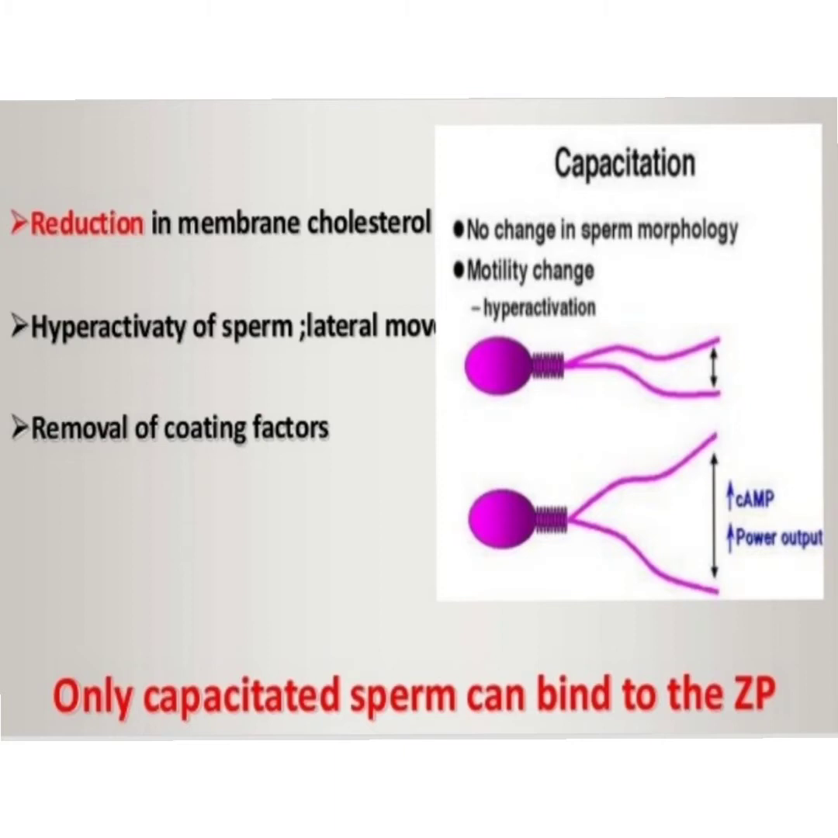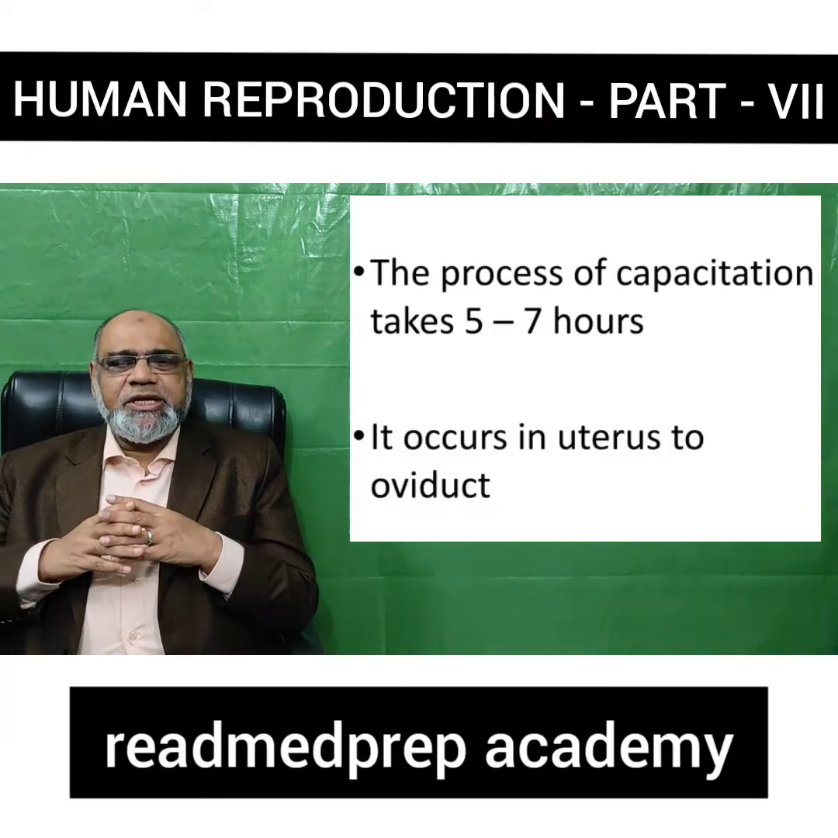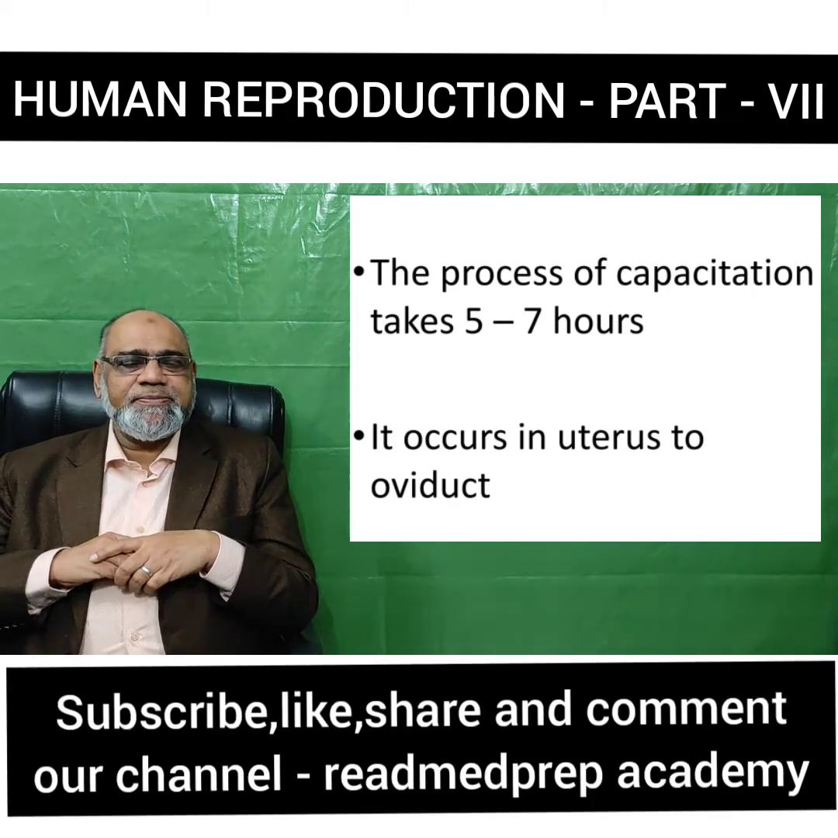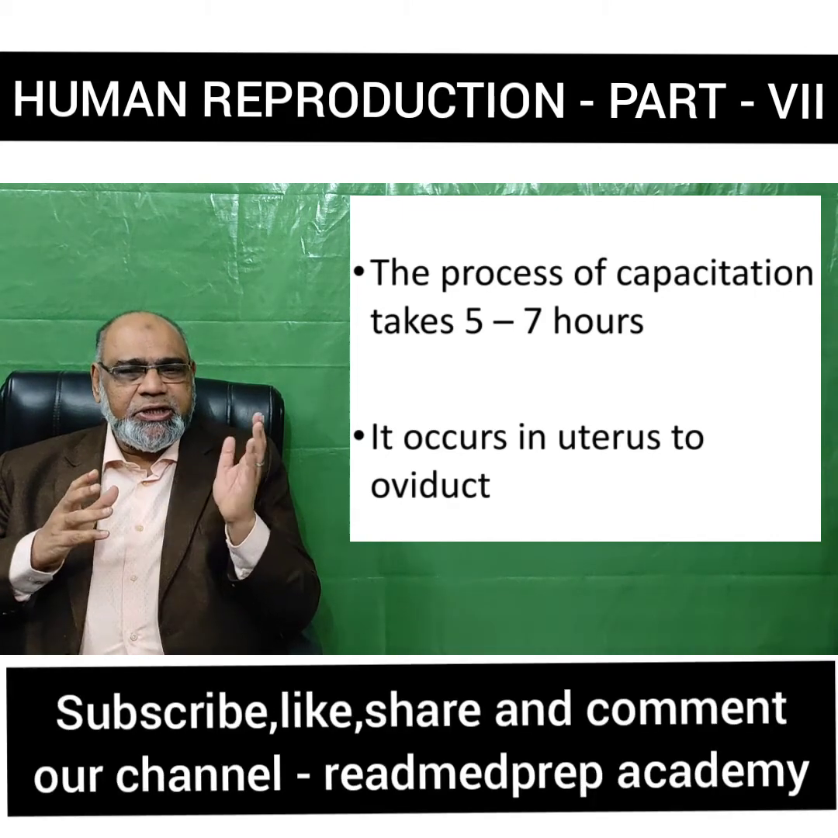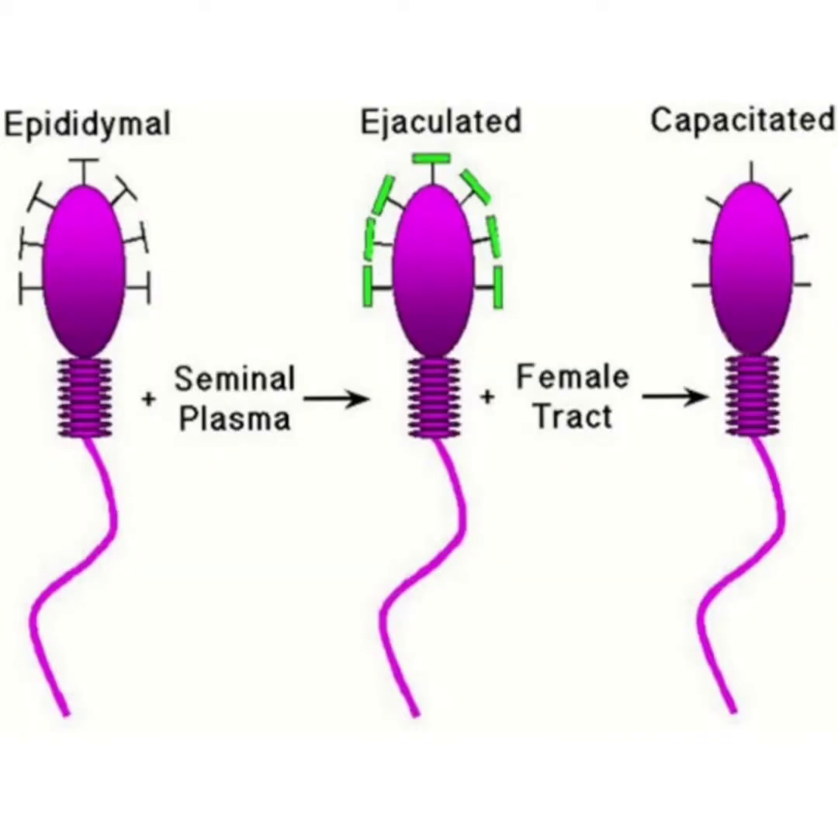Unless the sperm is capacitated, the sperm cannot bind to the zona pellucida of the ovum. The process of capacitation takes about 5 to 7 hours. Where does it occur? It occurs in the uterus to the oviduct once the sperm is deposited into the vagina. We must know that the maturation of the sperm, as we have already seen, occurs in the epididymis. After that, when it is ejaculated and deposited in the female tract, the capacitation occurs.